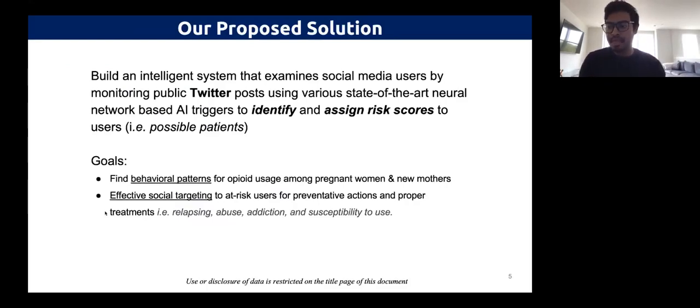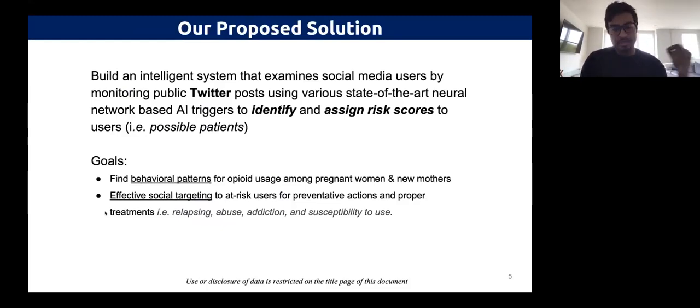And for our solution, we want to be able to examine broad social media users or specific patients who are public and active on social media. And of course, it's even better if those patients willingly work with health professionals and are okay getting feedback through social feeds.